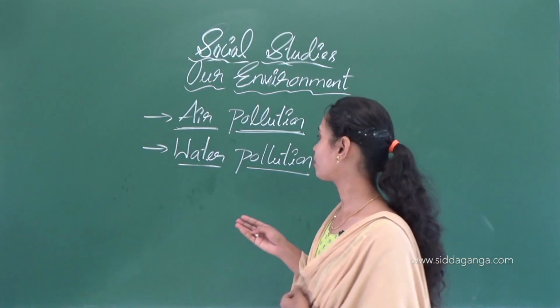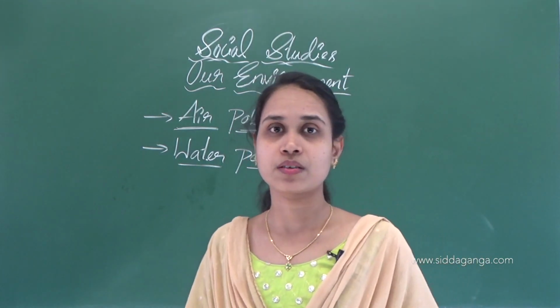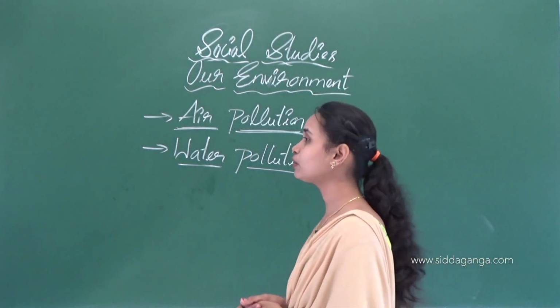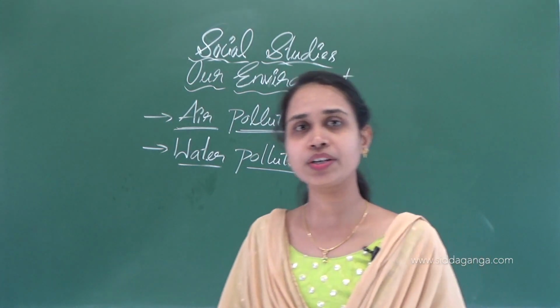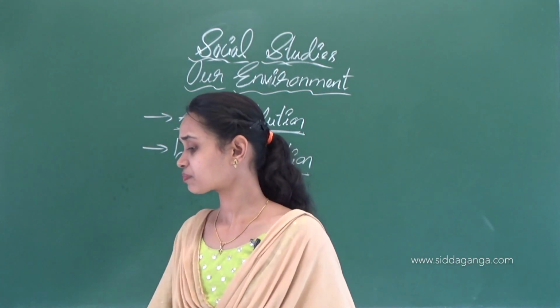So water pollution causes so many problems. Who is doing the water pollution? Yes, we are doing the water pollution.